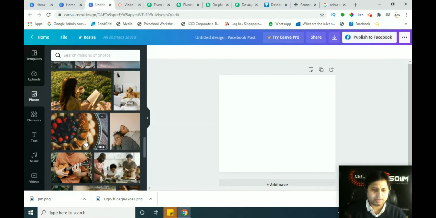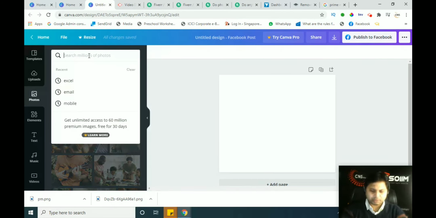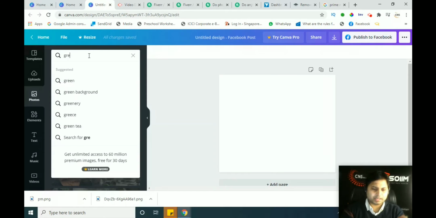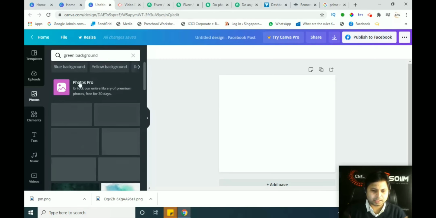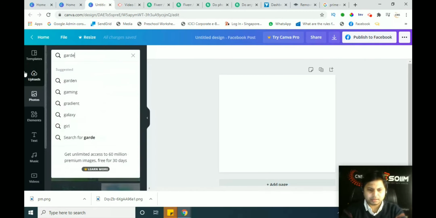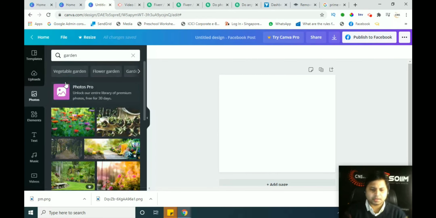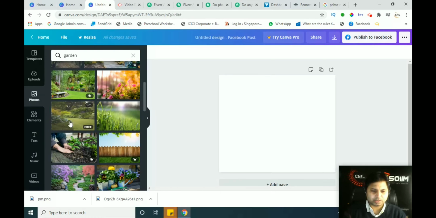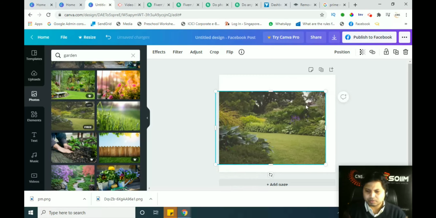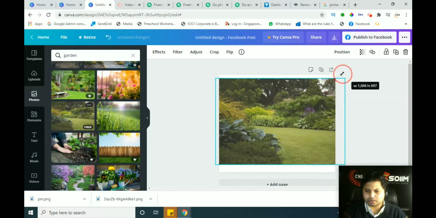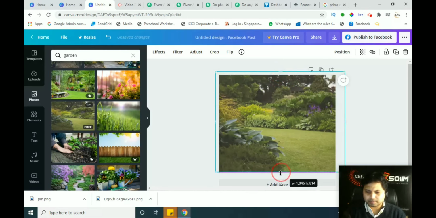So I will just take an example. This is a green background. I will search here for a green background, or garden. I can say garden or green background. We are just going to search here. So the background is green here, or you can just think about garden. So we are going to use the garden here. I will just use this one garden part. I have taken the image here. So we will fit the image according to the size which we have taken here. I'm just showing you a demo of how we are going to do this. So this is the garden.